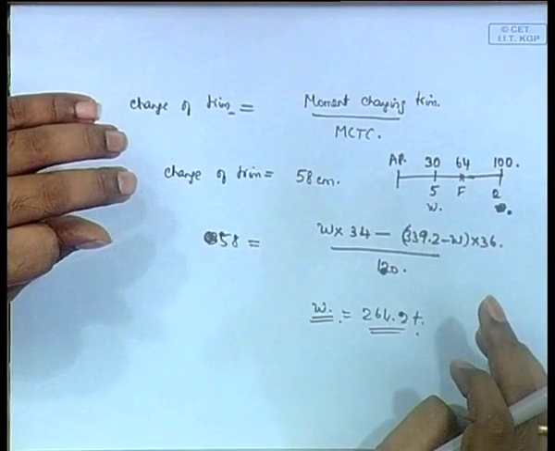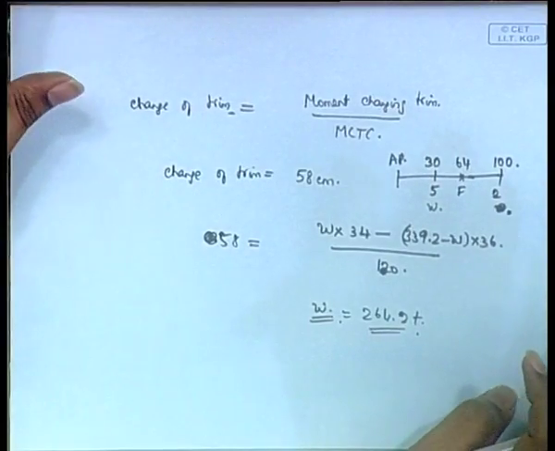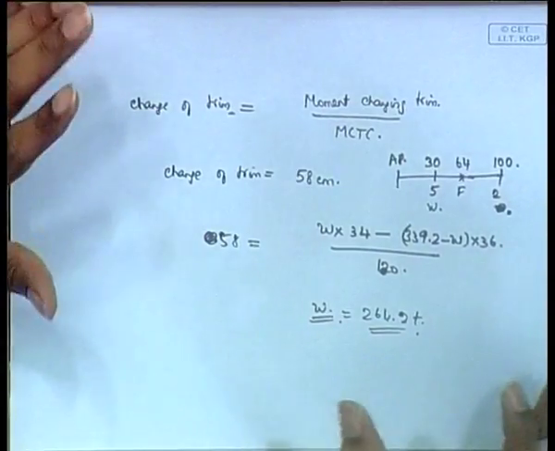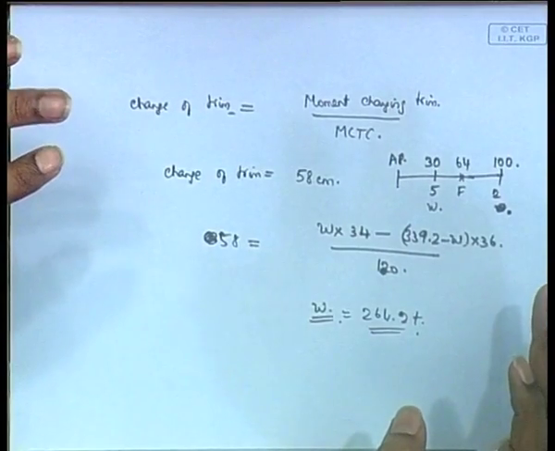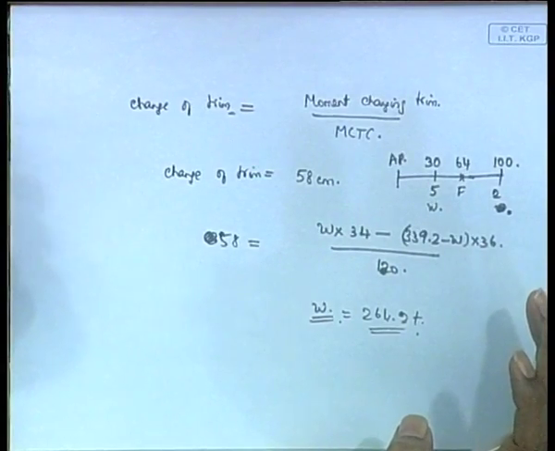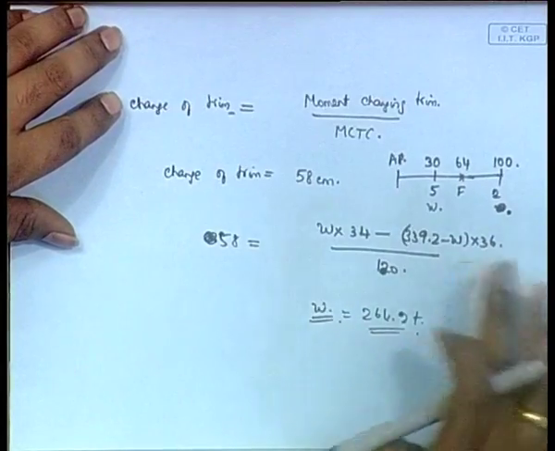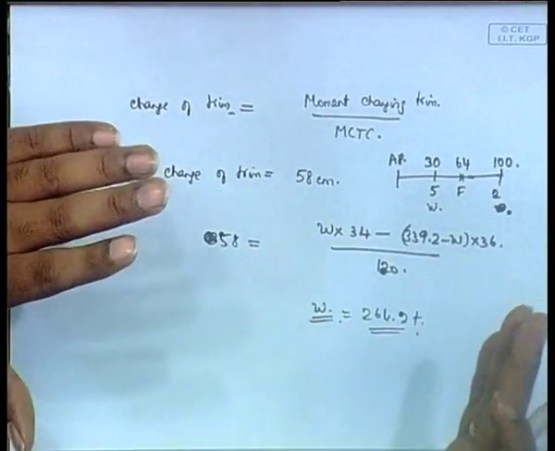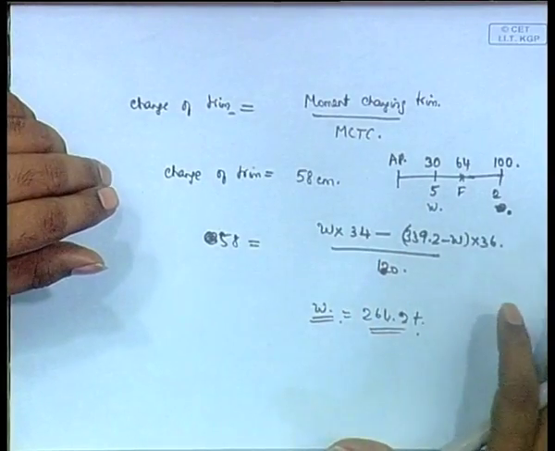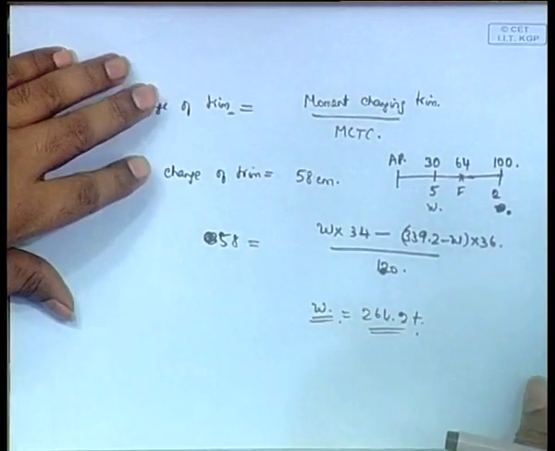Okay, then of course you should do these problems. This book you all have, right? You need to do these problems before the exam definitely, and if you have the concepts clearly, I think you can do all this. It is very sensible only. The only thing is you have to know what is change of trim, and definitely remember these formulas, like change of trim is equal to moment changing trim by MCTC. Once you have these, it's okay.